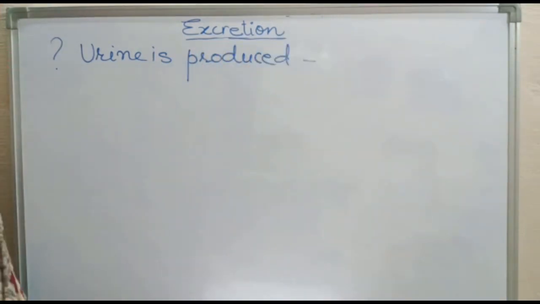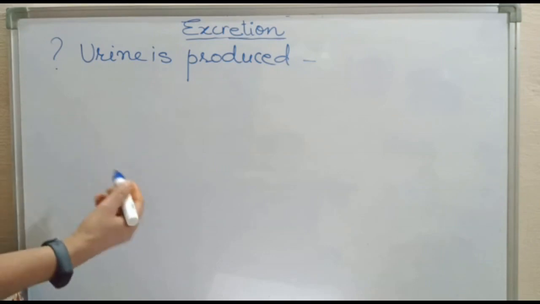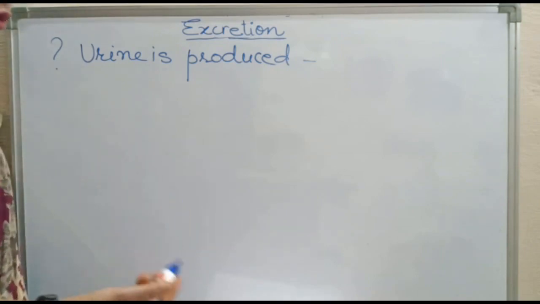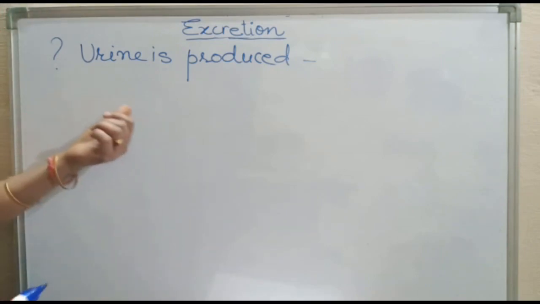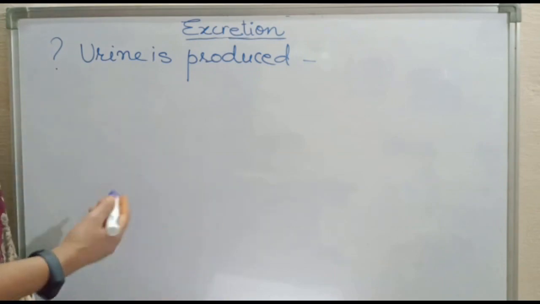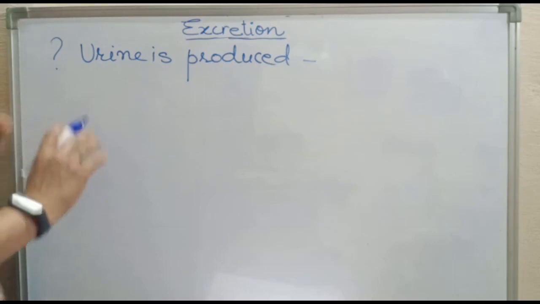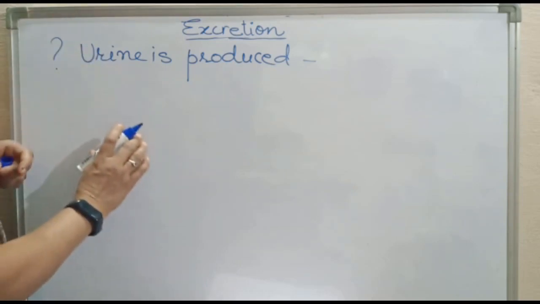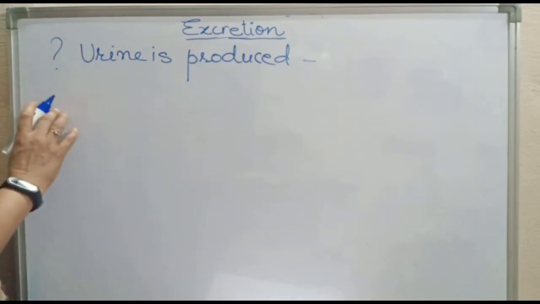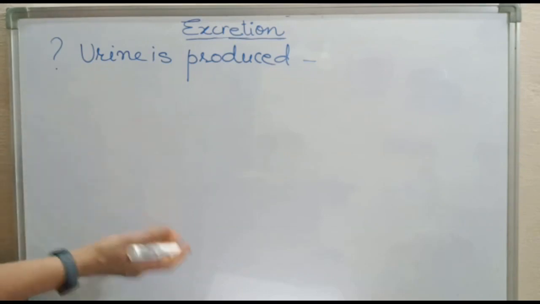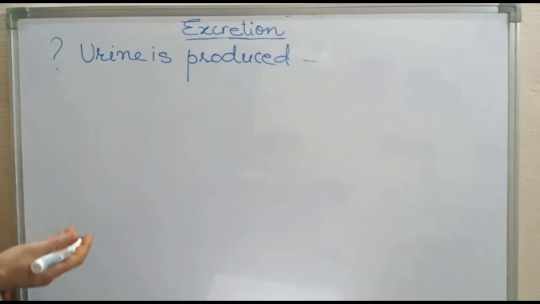Or what is the significance of this formation of urine? Urine is formed to filter out nitrogenous waste such as urea and uric acid from the blood in the kidney. So now what happens? The blood comes in the kidney, right? That I have already told you. Now what happens in the kidney, that is very important.